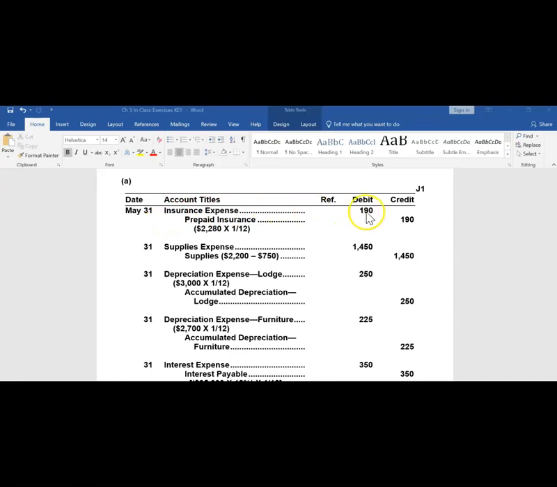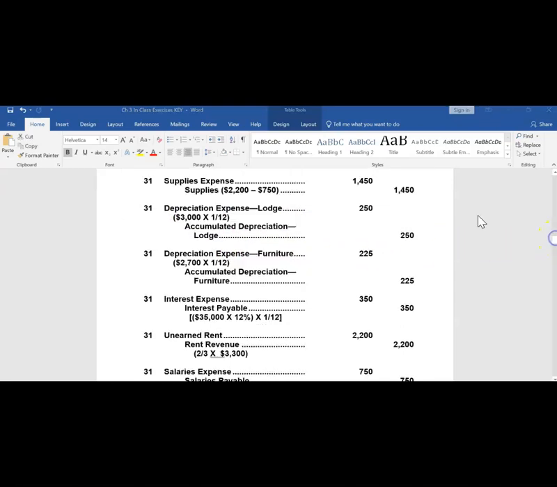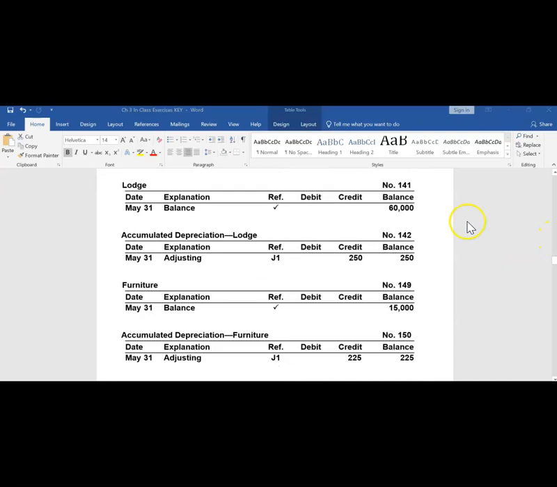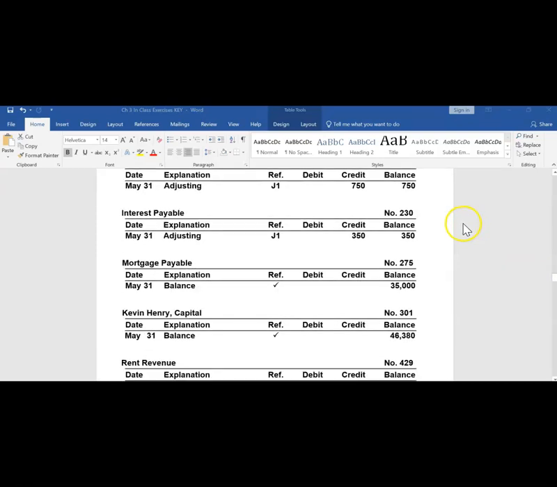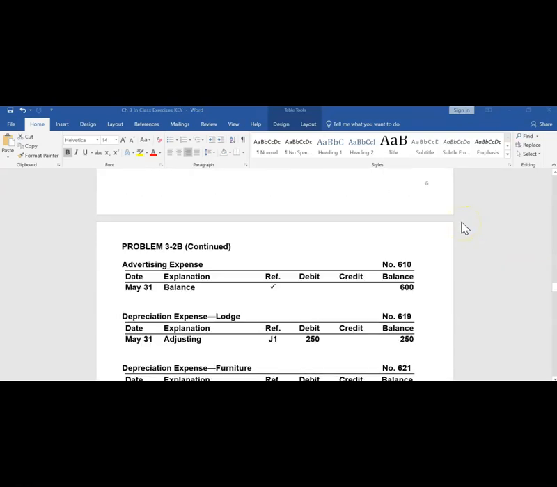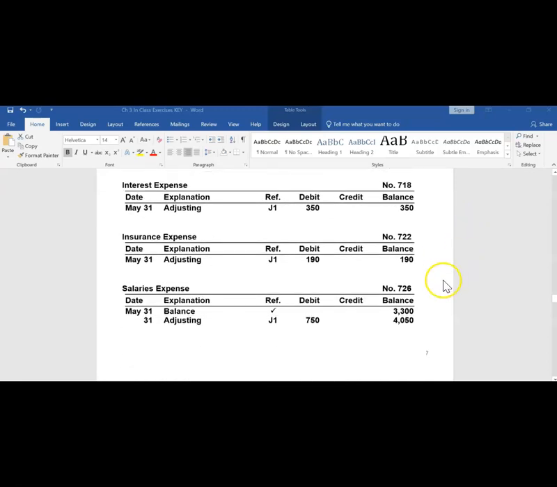That means we need to take each debit and credit from the general journal and post it to the general ledger. The very first one, the journal tells us we need to post a $190 debit to the insurance expense account. Going down my general ledger, here's my insurance expense account, account number 722. On May 31st, I am posting an adjusting entry from the general journal, page 1, a debit of $190.